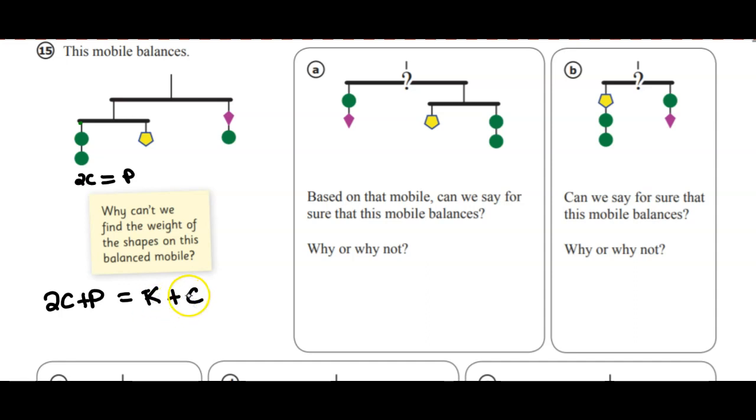So you could take this even further, subtract a circle from both sides, and say that a circle plus a pentagon equals a kite. That might come in handy, may not. Let's see what we've got over here.